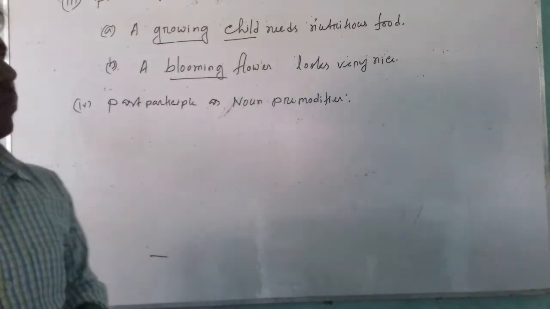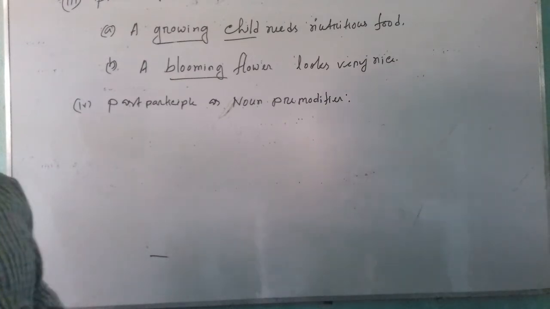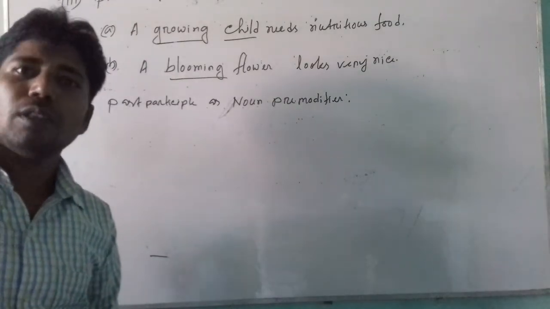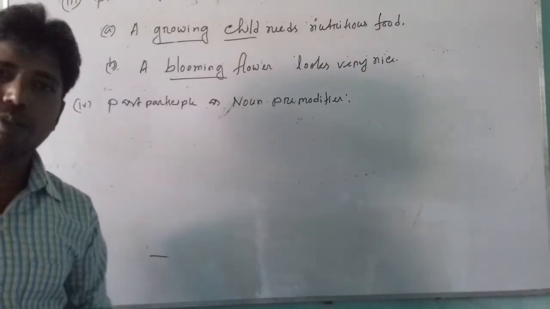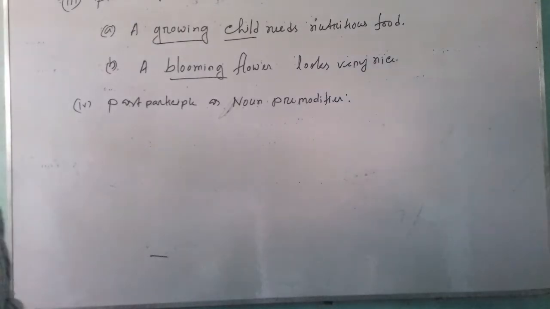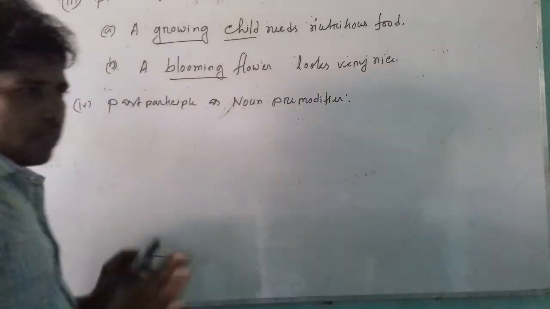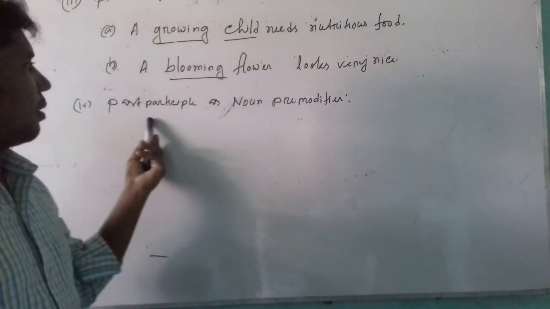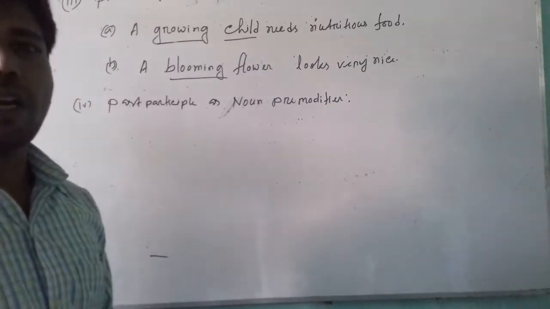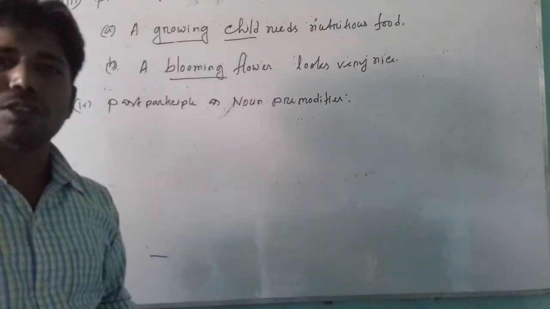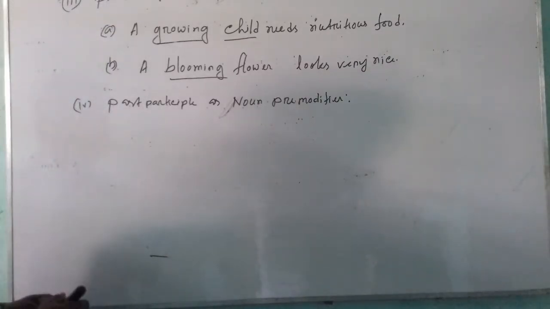We know that the third form of a strong verb or weak verb is called past participle. I want to make it clear. Past participle, the third form of verb, is called past participle, and past participle is used as pre-modifier of noun.